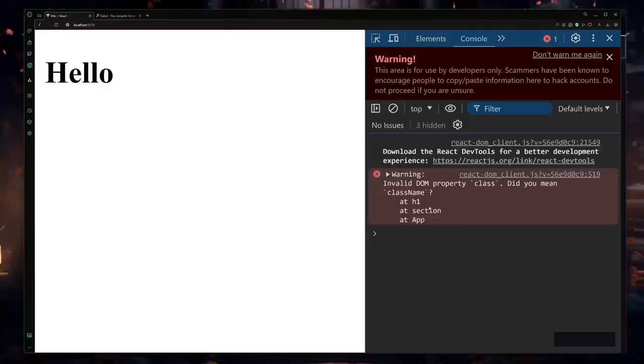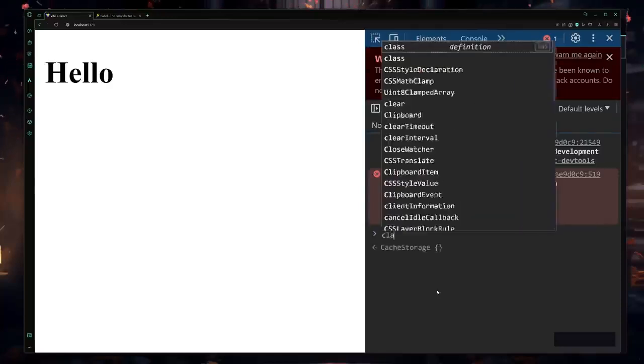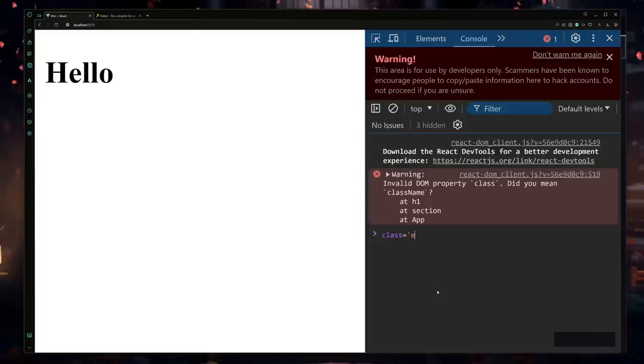Because our JavaScript compiler will now think that you're defining some sort of a class. As we learned in our OOP section, like object-oriented programming section in our JavaScript course, JavaScript will think like you are defining some kind of a class, and like the polymorphism, inheritance, and all of that concept that we learned. Okay, so JavaScript will think that you're defining that class, but we are not defining that class. We are just providing a class to our element. Okay, so to provide a class, we have to use className instead.